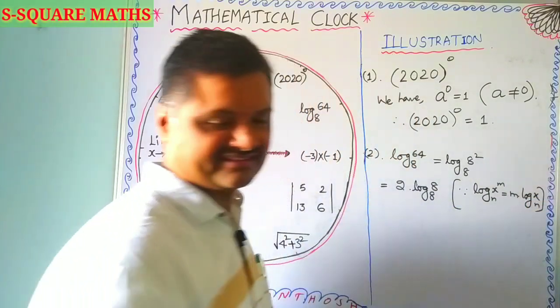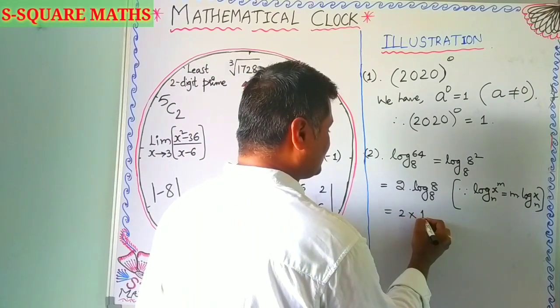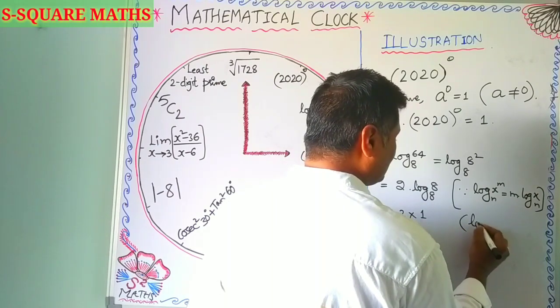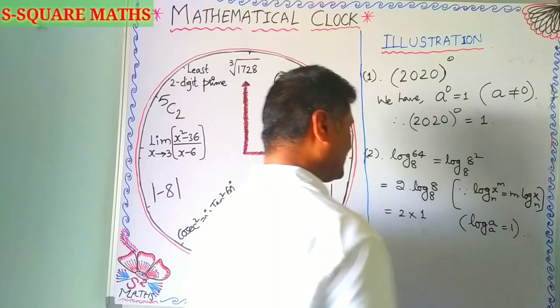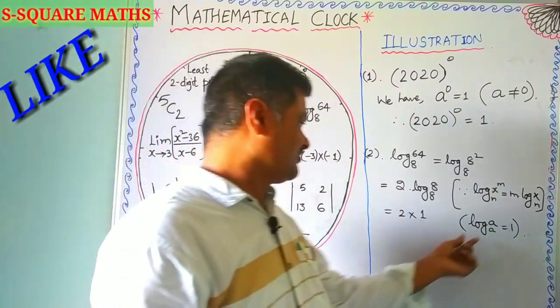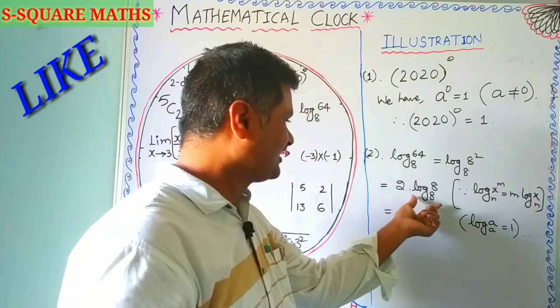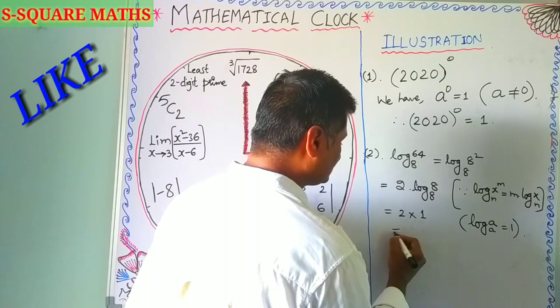Now log 8 to the base 8 is 1, again by the property of logarithms: log a to the base a is always 1. The logarithm of a number with respect to the same number is always 1. So 2 into 1 gives you 2.